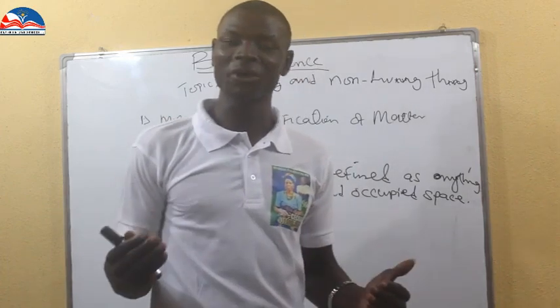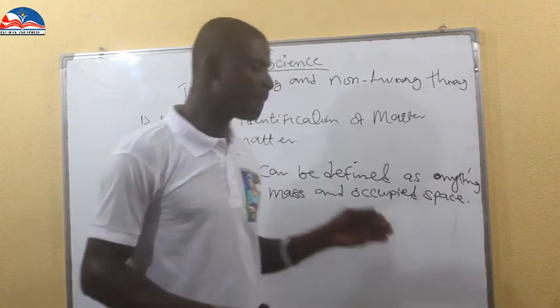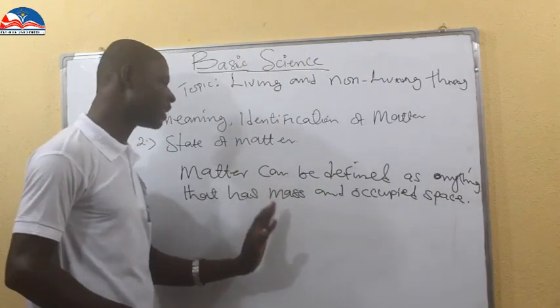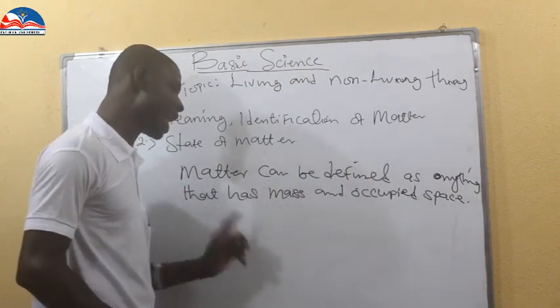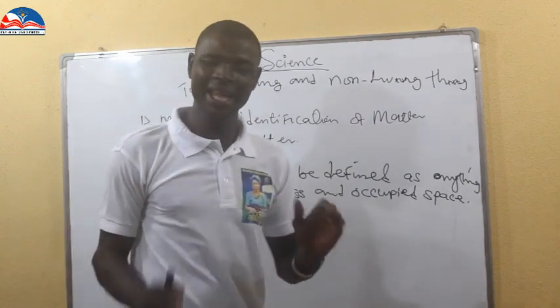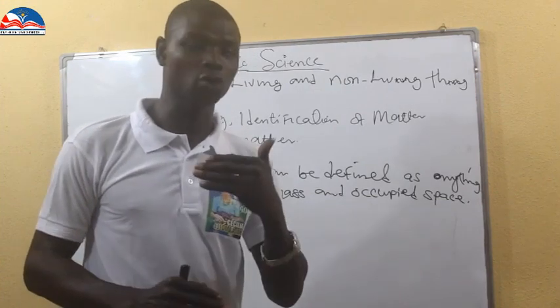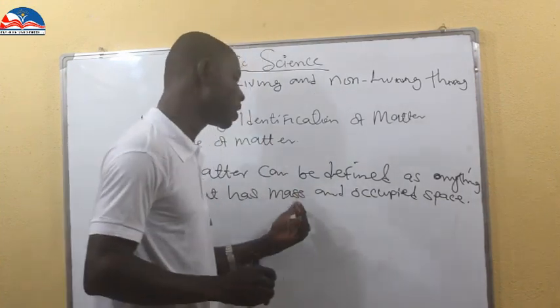Remember what we've discussed in living things and non-living things. Now, matter can be defined as anything that has mass and occupies space. Mass can also be called weight.